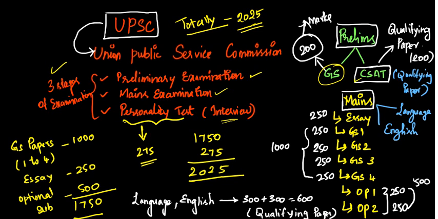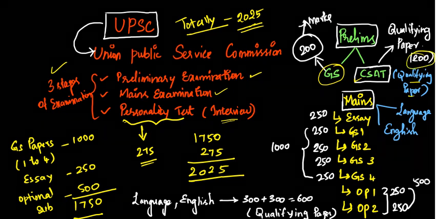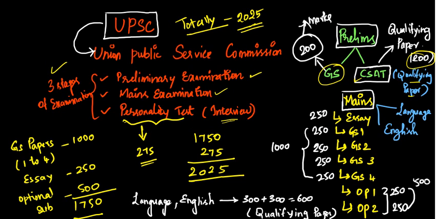CSAT is commonly a civil service aptitude test. It is basically a qualifying paper with total 200 marks. Then GS, General Studies, we have 200 marks. The question paper contains 100 questions. Each carries 2 marks. So the total mark is 200 marks for GS. Then CSAT we have 80 questions, each carrying 2.5 marks. So the total mark is 200. It's a qualifying paper. We have negative marking also in this examination.